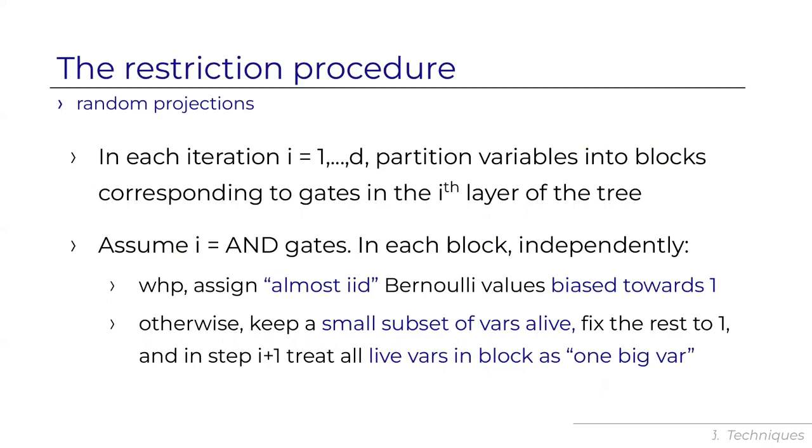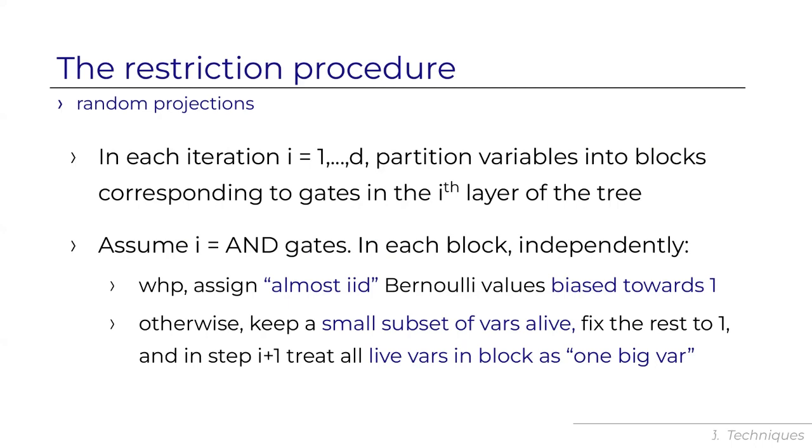In the case where we fix the variables feeding into the block, we fix them in a highly biased way. So it's like IID Bernoulli that's biased towards 1. Why is it biased towards 1? Well, we want to fix some biases from previous iterations because we want everything to compose to the uniform distribution in the end. But why is it almost IID instead of IID? Well, if everything will be fixed to 1, then we're going to kill not only the AND gate, but also the OR gate above it. And we want to avoid this. This is bad. So we artificially decrease the probability that we're getting the all 1 assignment in the block.